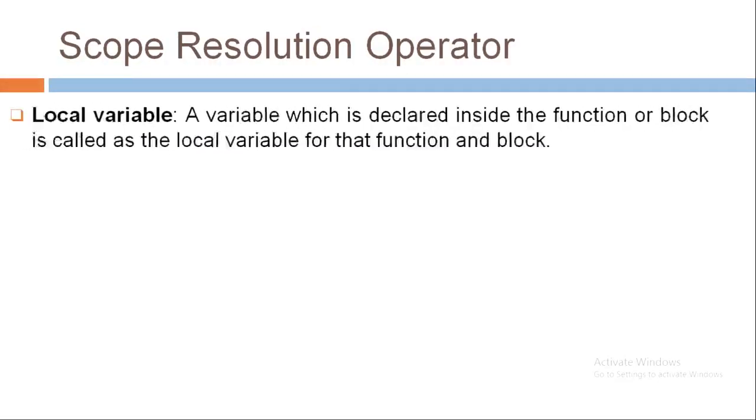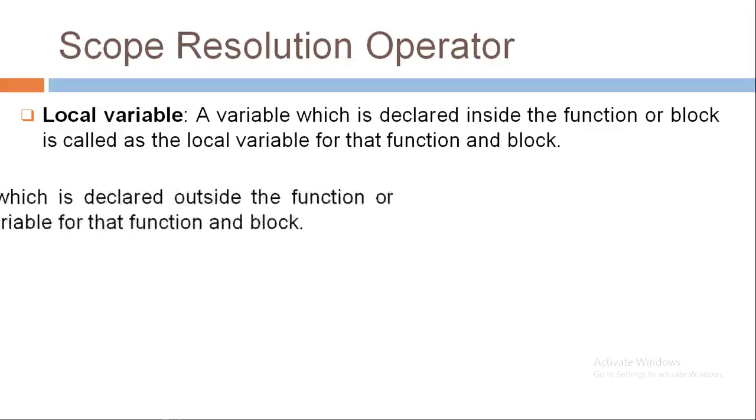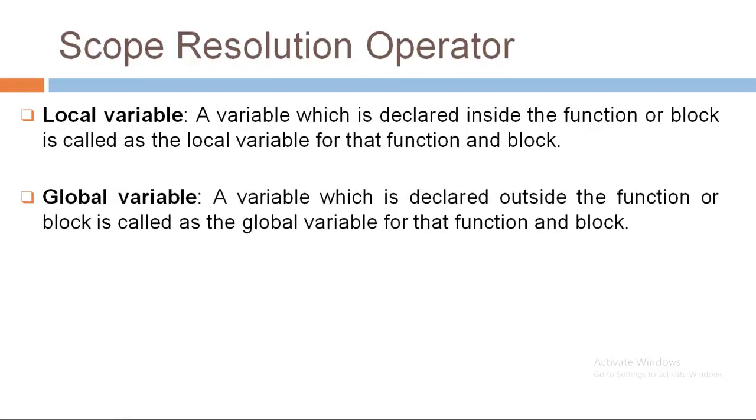As we all know, we can declare variables either globally or locally. That means a variable which is declared inside a function or block is called local variable for that function, and a variable which is declared outside the function or block is called global variable for that function.